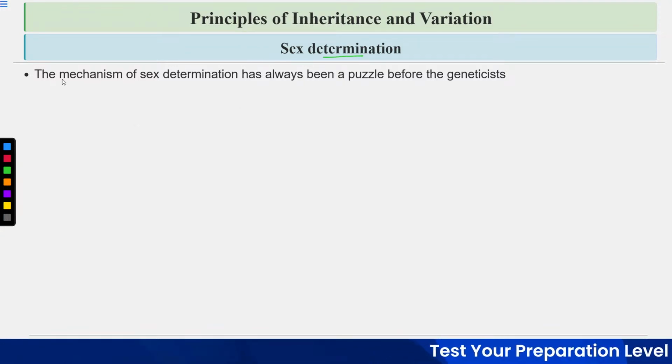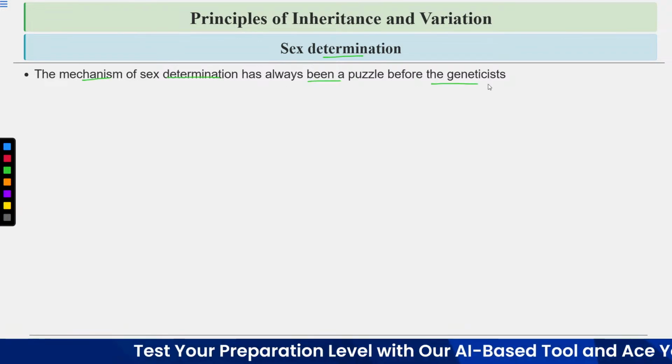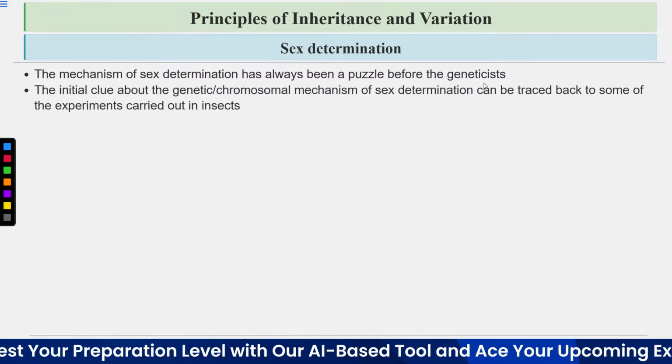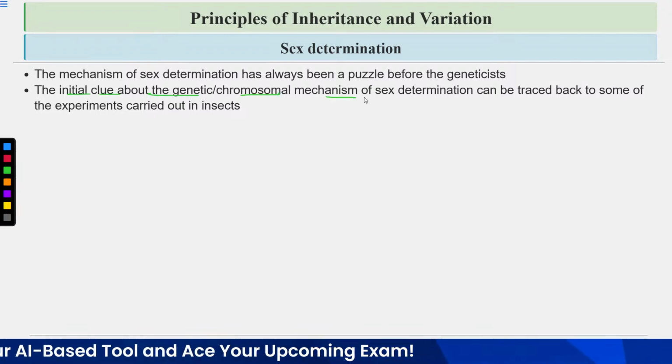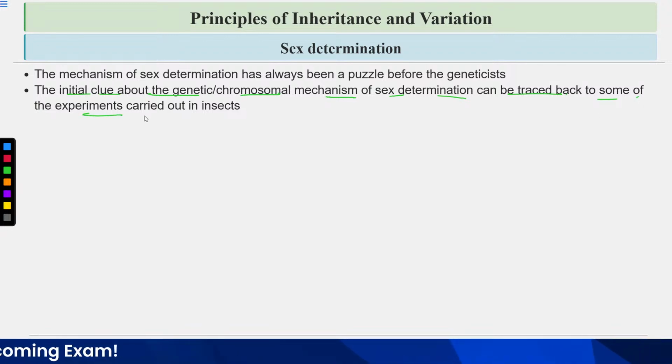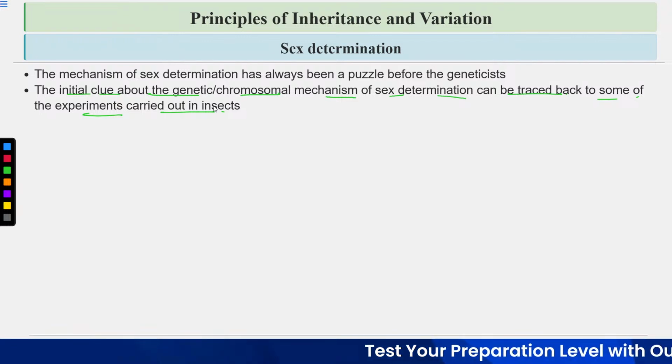The mechanism of sex determination has always puzzled geneticists. The initial clue about the genetic or chromosomal mechanism of sex determination can be traced back to some of the experiments carried out on insects.